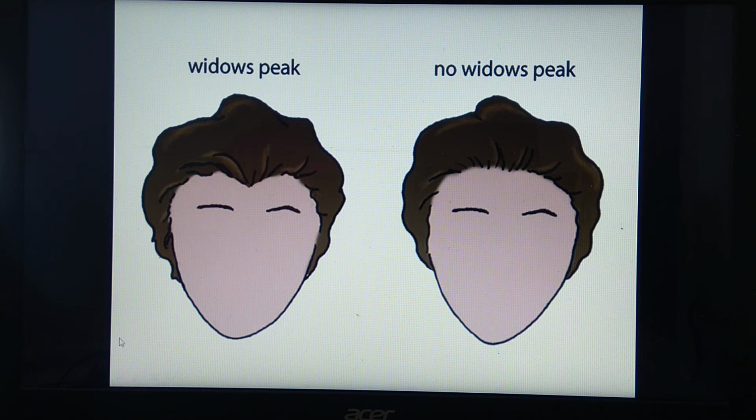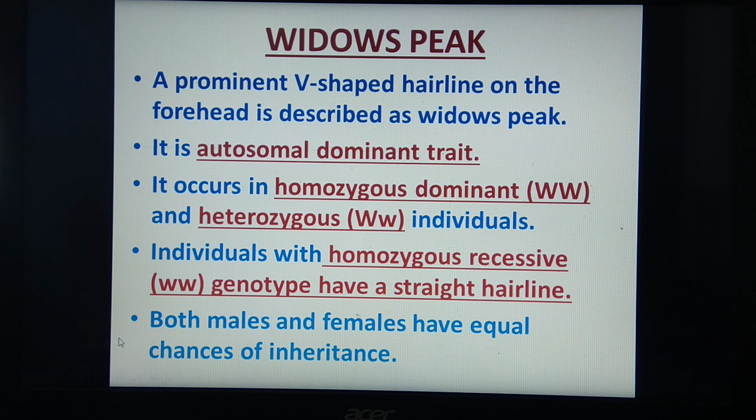So what is this widow's peak? Widow's peak is a prominent V-shaped hairline on the forehead, as we have seen in the diagram. It is an autosomal dominant trait. As it is a dominant trait, it will be controlled by a gene W. So when this gene W is present in homozygous condition, or in heterozygous condition, that is capital W and small w, the individuals having homozygous dominant or heterozygous condition will have widow's peak.